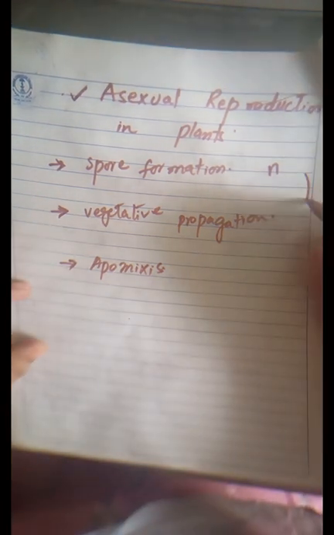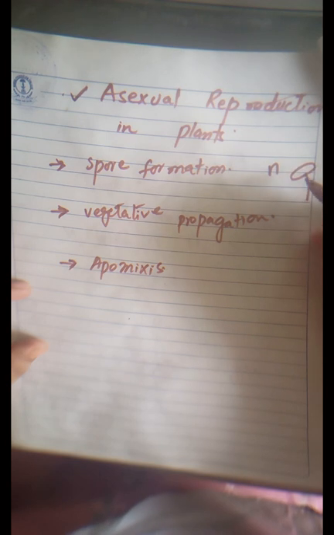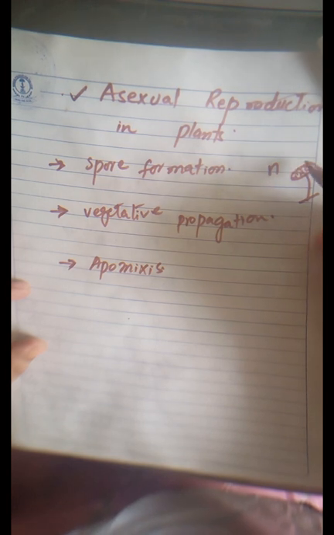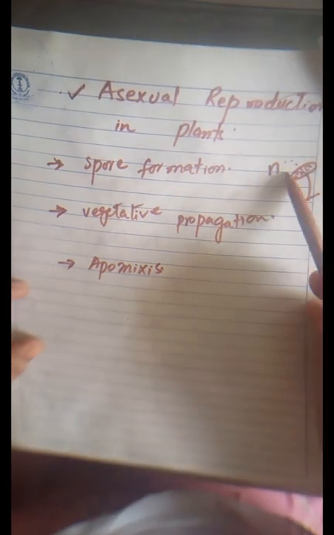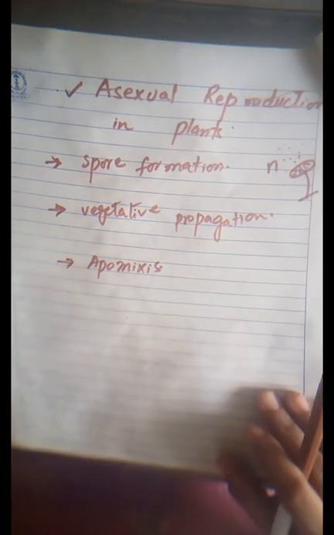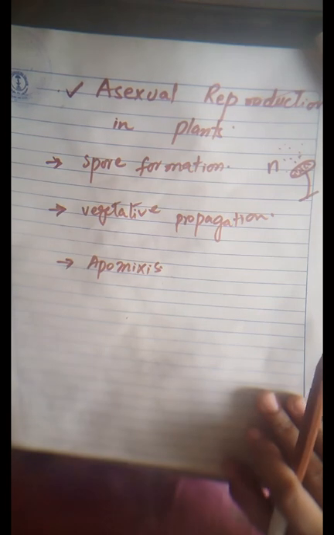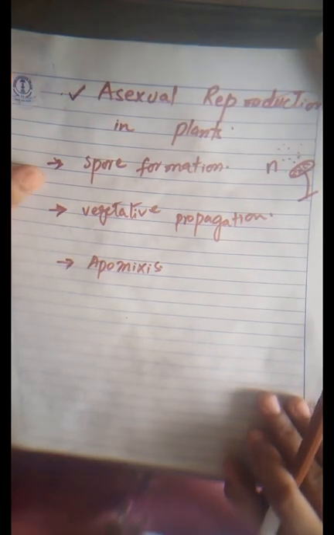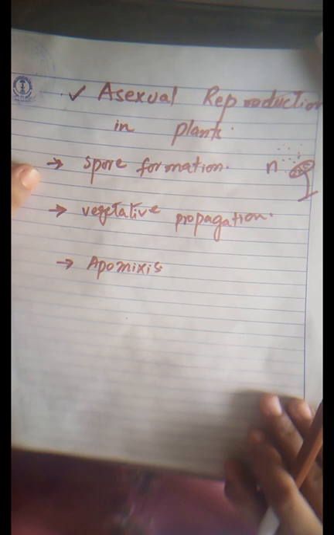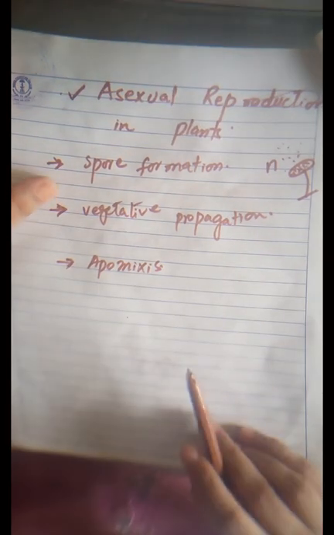Look at this. This is a sporangiophore. Here is a sporangium at the tip of the sporangiophore. Spores are produced inside this sporangium. These spores detach from the plant when the sporangium dries out, bursts and liberates them into the air. They are microscopic spores, not visible to the naked eye, but when they attach at a favorable place where moisture and environmental conditions are available according to the requirement, they germinate and produce a new plant. This process is known as spore formation.